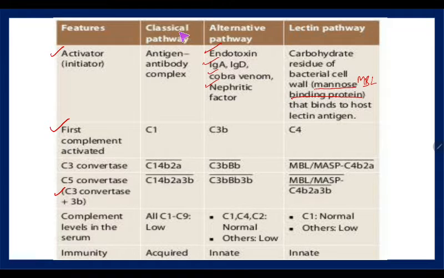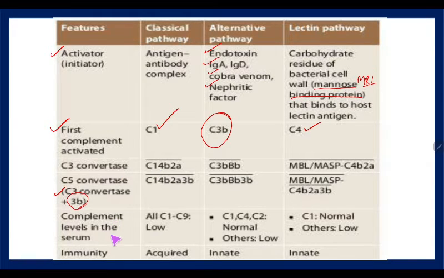Now, as the classical pathway starts with the antigen antibody complex, the first complement to initiate is C1. In alternate, it will be C3b. It is always C3b, and in lectin it is C4. Convertase, we have already studied C3 convertase and C5 convertase. To arrive at C5 convertase, we just need to add 3b to the C3 convertase.